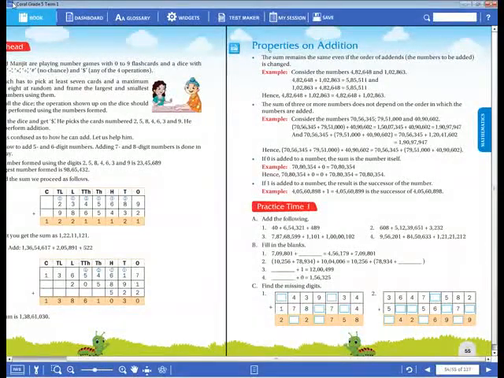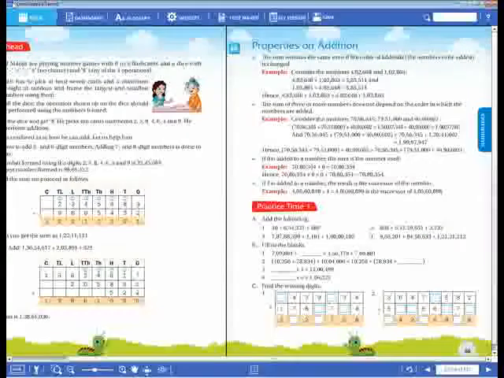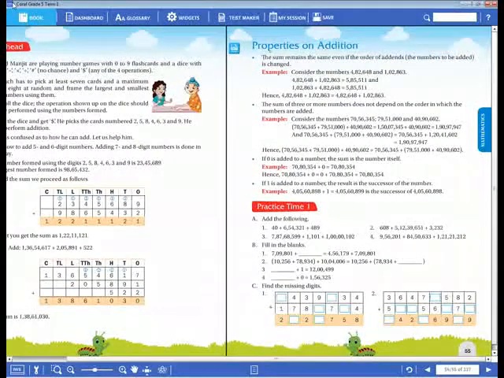You should not think that. When we add 0 to any number, the sum remains the same number itself. Okay, dear children.